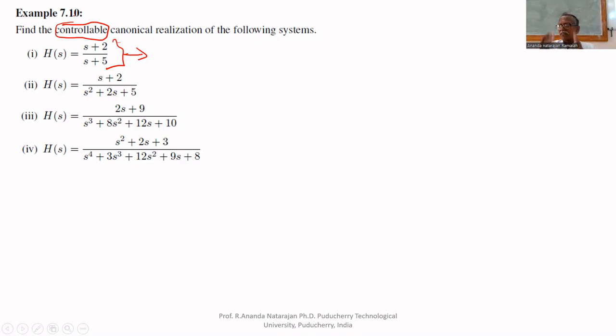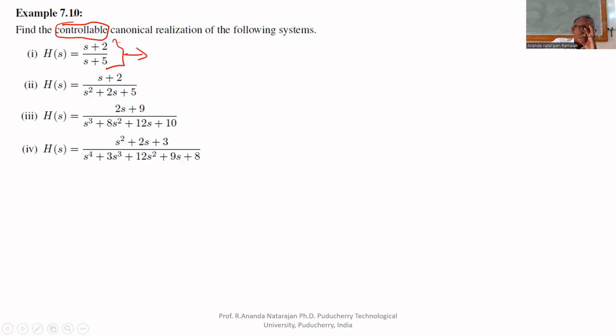Similarly, for any system we have to check whether it is controllable, observable, or both. Suppose it is controllable but not observable, that is also difficult. If you observe, then only you can control. Observable means measurable. If you measure a variable, then only you can control it.